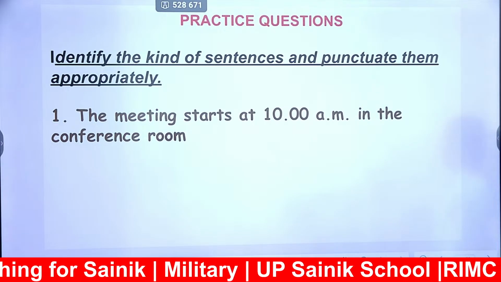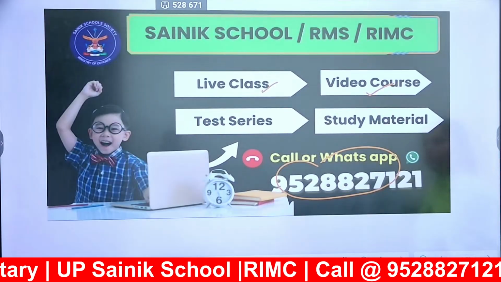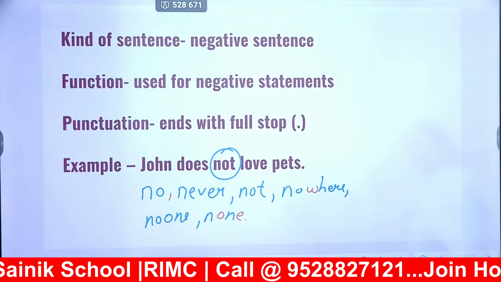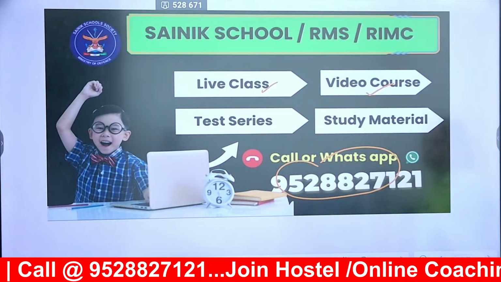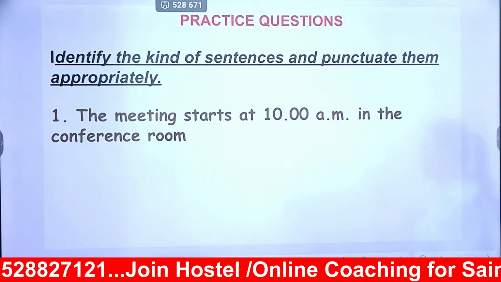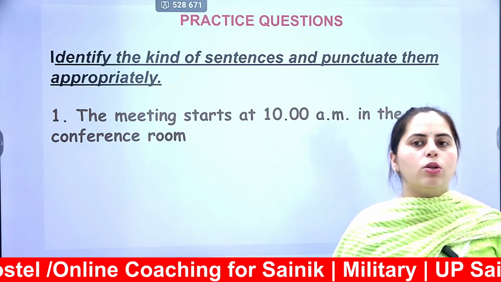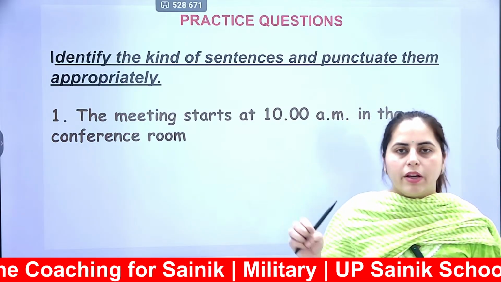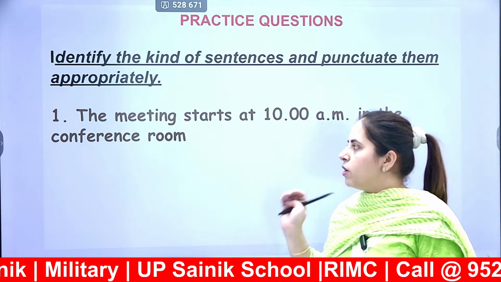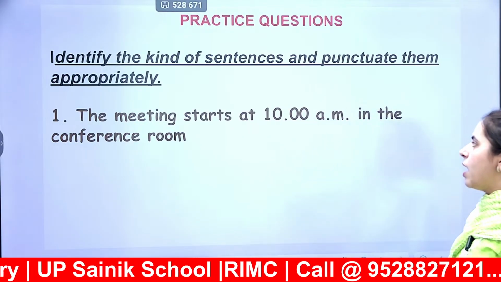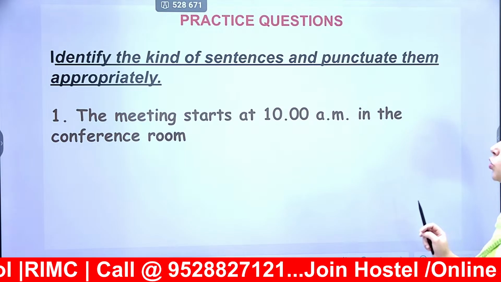So first we did 5 to 6 types of sentences. Let me check. I have not put the numbers here. So I think we did 5 to 6 types of sentences right now. Now we have to do practice. Practice means, are you able to identify whether whatever I have just taught you, are you able to get it or not? So first is, the meeting starts at 10 a.m. in the conference room, and you have to punctuate it also.